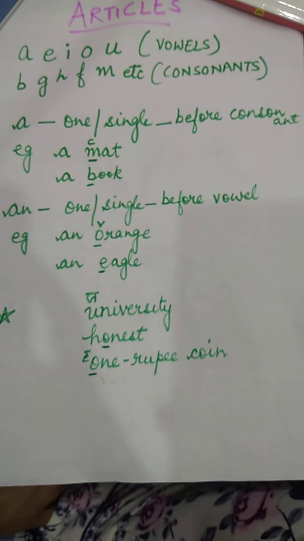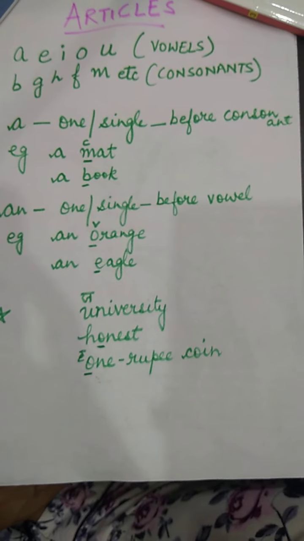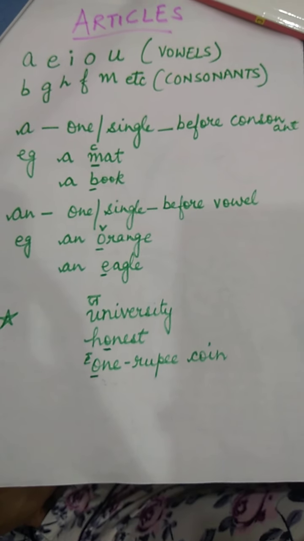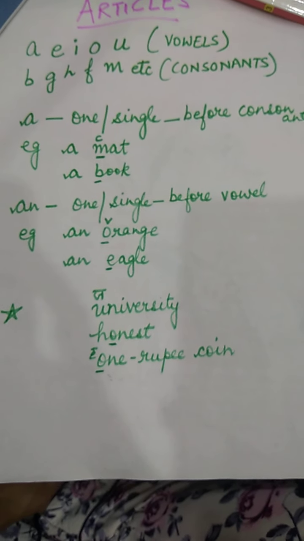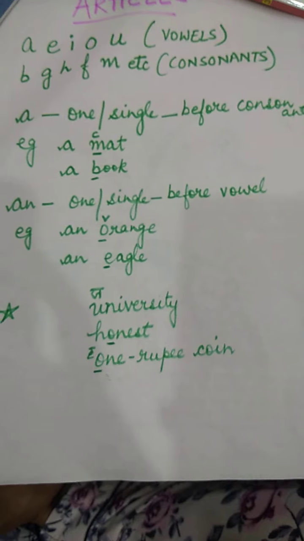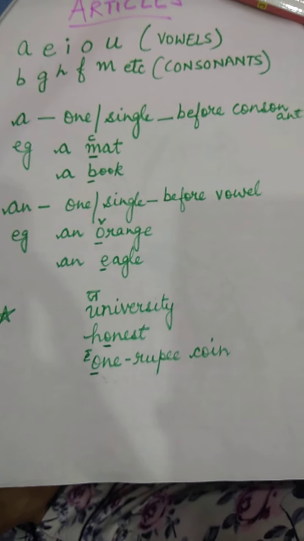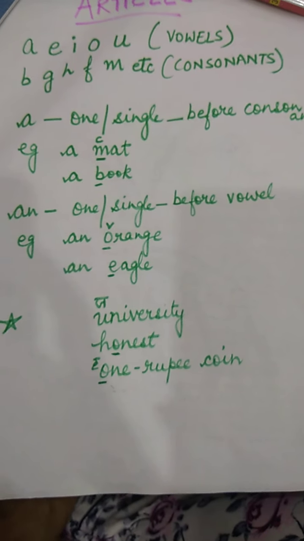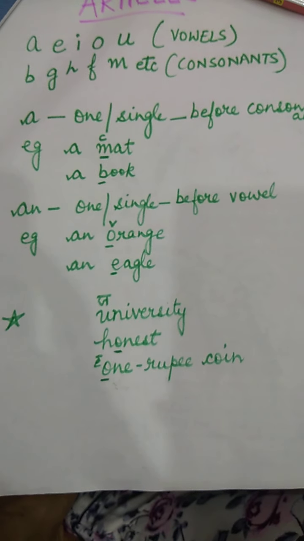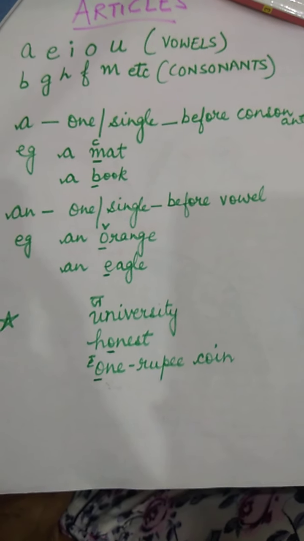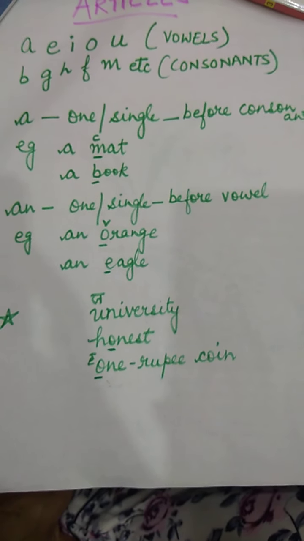Now we are going to start with our first article, that is a. A is used before a single or one thing or person. And another condition is that the word should start with a consonant. For example, a mat. Now, M is a consonant over here, and we are talking about only one mat. If it is mats, then we'll not put a. Since it is only one mat and it is starting with the consonant M, we'll put a mat.